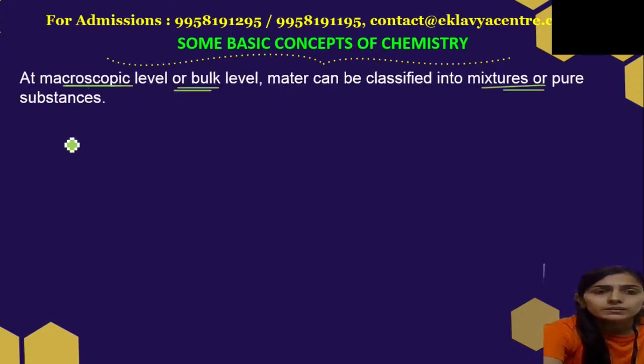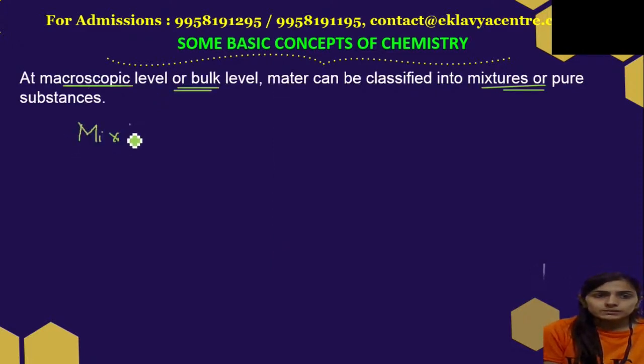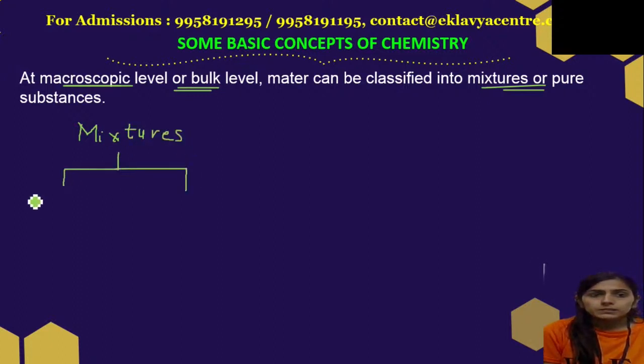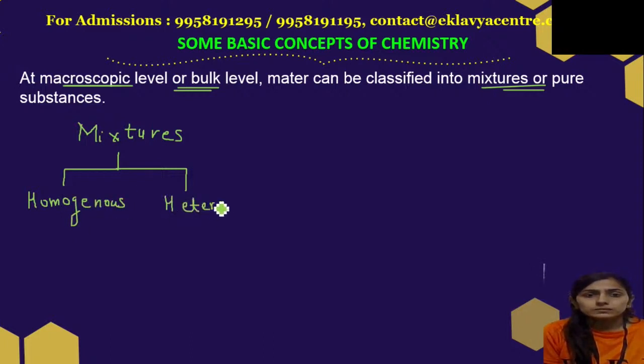Mixtures are of two types: homogeneous mixtures and heterogeneous mixtures.